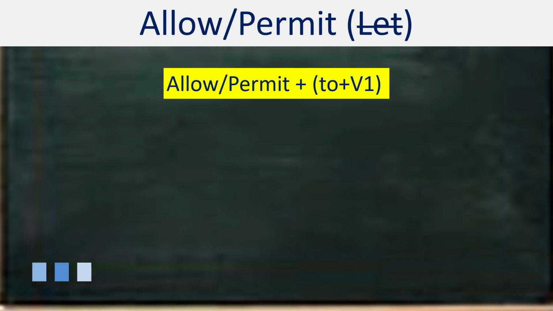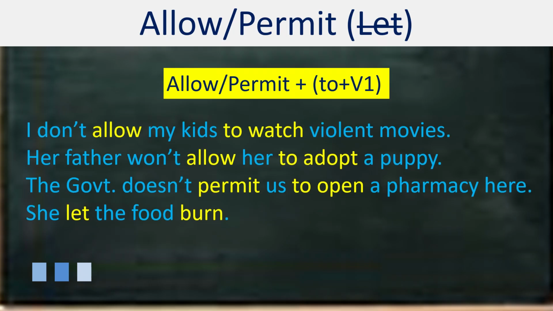But remember, it is always good to use allow or permit instead of let because they are more formal. But remember, after allow or permit, we always use a full infinitive, means first form of verb with to. For example, you can change the same examples with allow or permit. I don't allow my kids to watch violent movies.